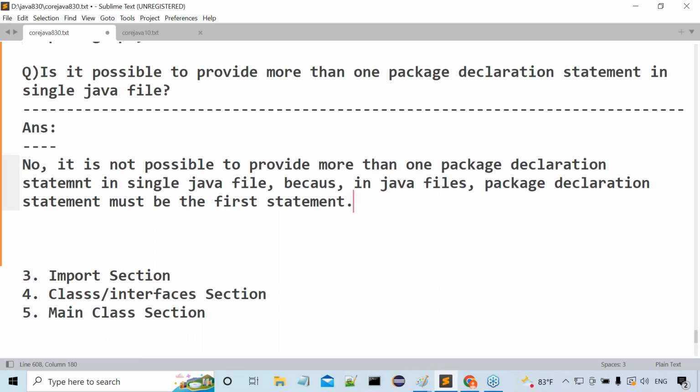Are you getting clarity? All of you are following my statements or not? Simple statements, point by point, I'm giving clarity for you. Of course, all these points, once again, you are able to get in the packages topic. I'm sure about it. Yes, sir, got it or not?